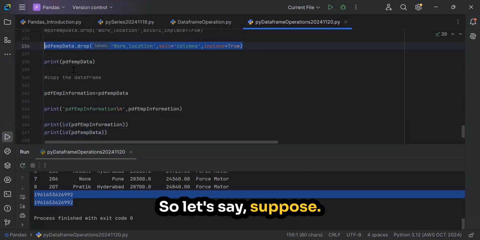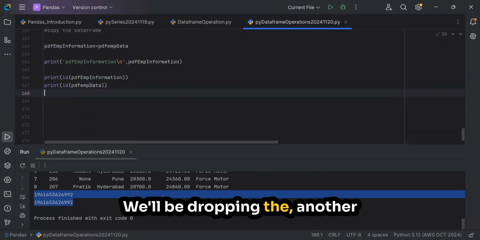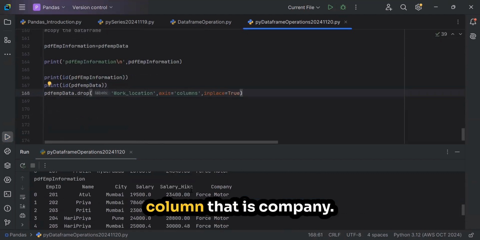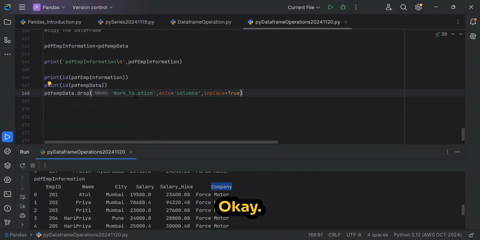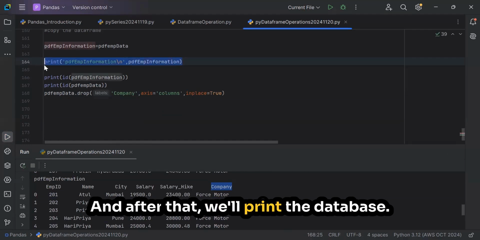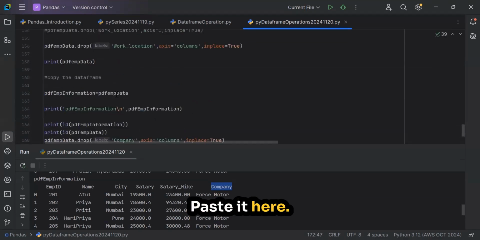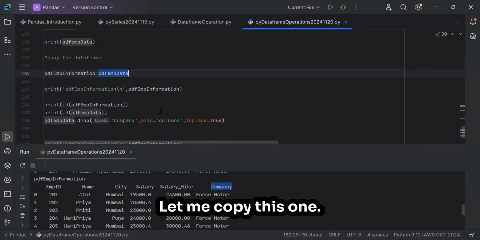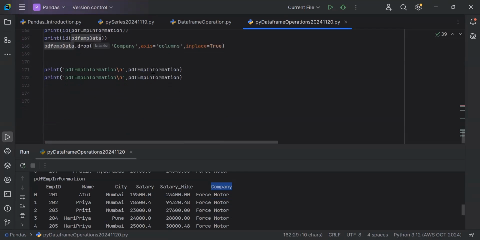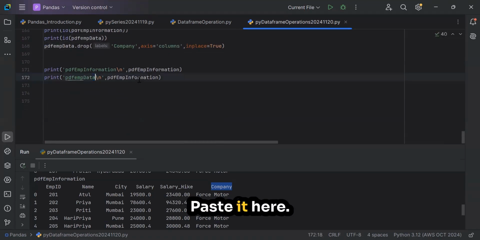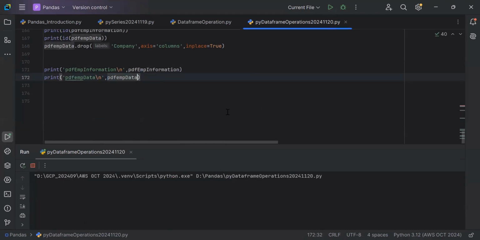Okay, so suppose we'll be dropping another column, that is company. Let's do this. And after that, we'll print both the data frames. Okay, copy this, paste it here. Let me copy this one, paste it here, paste it here, execute it.